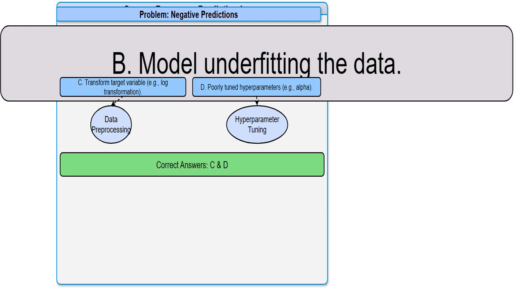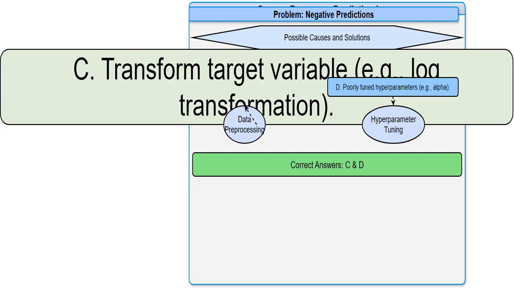This is a great idea. Before I feed my data to the model, I could change it using a transformation, like a logarithmic transformation, to make sure all the values are positive. This way, I'm giving the model data it can actually handle, and this directly addresses the negative prediction issue. This is a correct solution.